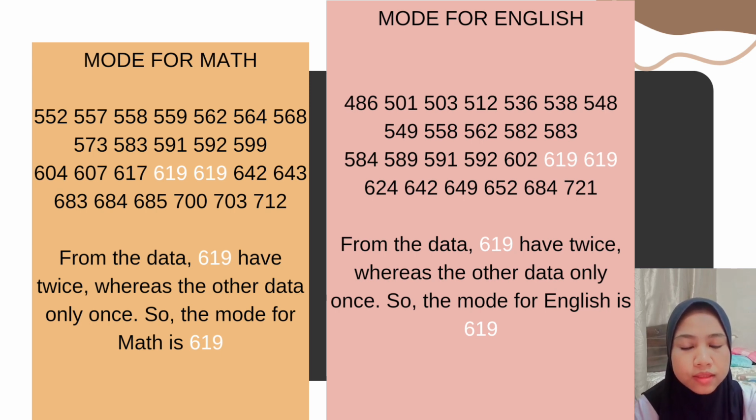The mode for maths is 619. From the data, 619 appears twice, whereas the other data appear only once. So the mode for maths is 619, while the mode for English is the same as maths, because it appears twice, whereas the other data appear only once. So the mode for English is 619 also.